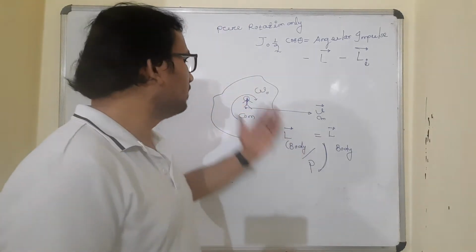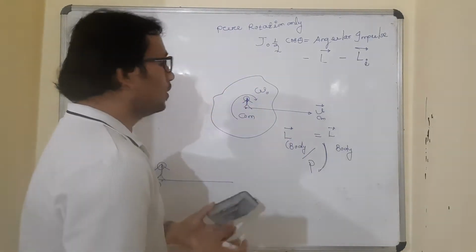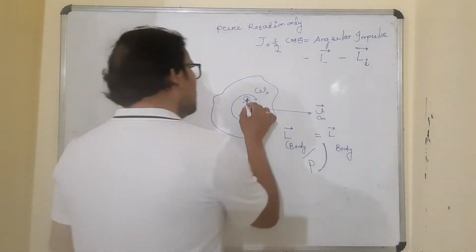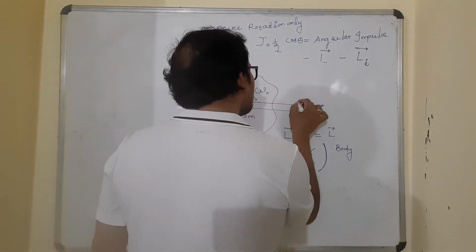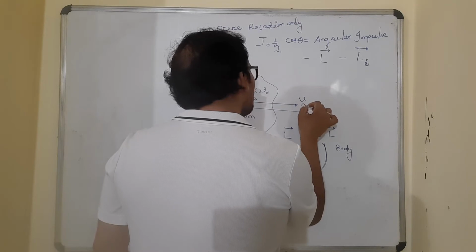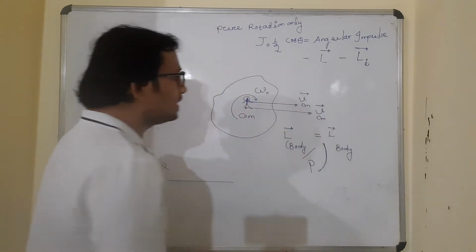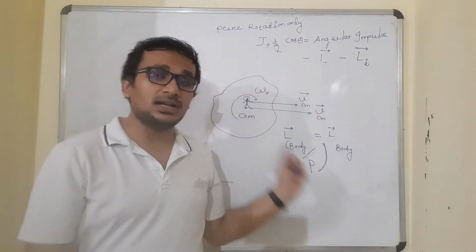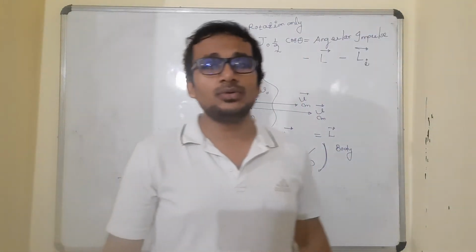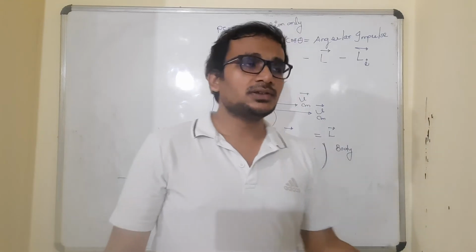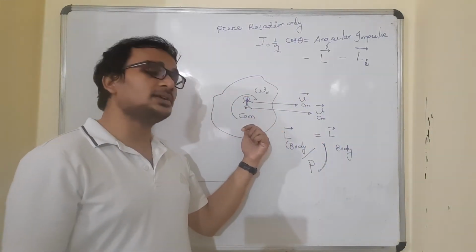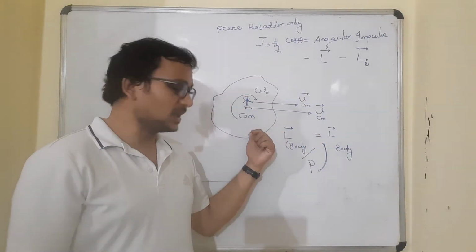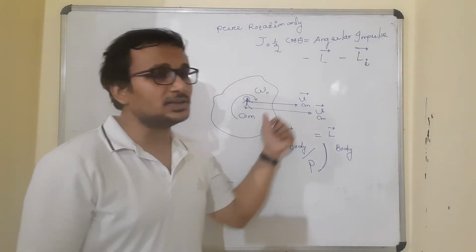No, because the moment he stands on the center of mass, whatever is the velocity of the center of mass, the same would be the velocity of this person as well, isn't it? The center of mass is moving at 20 kilometers per hour, and this person standing on it will also move with 20 kilometers per hour. So with respect to himself, the velocity of the center of mass will be 0, because both are moving with the same speed in the same direction.